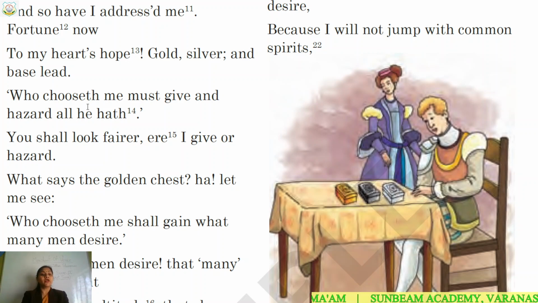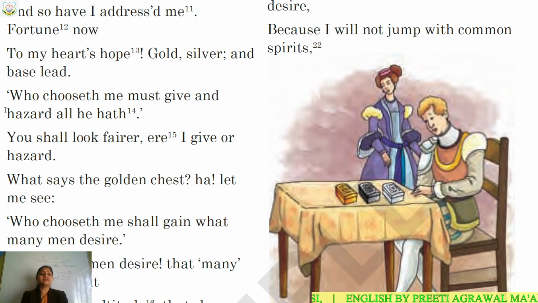Means whosoever will choose me, he will give everything, he will sacrifice everything to me and risk all he has and will take risk for everything. It was written on the lead casket. Okay, what was inscribed on the lead casket? This also you have to learn. Okay, this also can be a question. This is an important question. That question was important, that what were the 3 conditions, and this is also important, that what was written on lead, gold or silver casket.